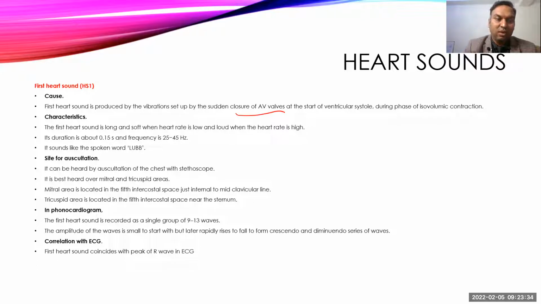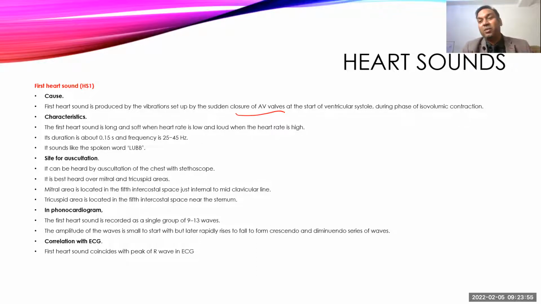Try to understand the quality of the sound by listening to more and more heart sounds. Now where can we hear the first heart sound? We can hear it best at the tricuspid and mitral areas. It doesn't mean that we cannot hear this heart sound in other parts of the precordium, but it is best heard at the tricuspid and mitral areas.